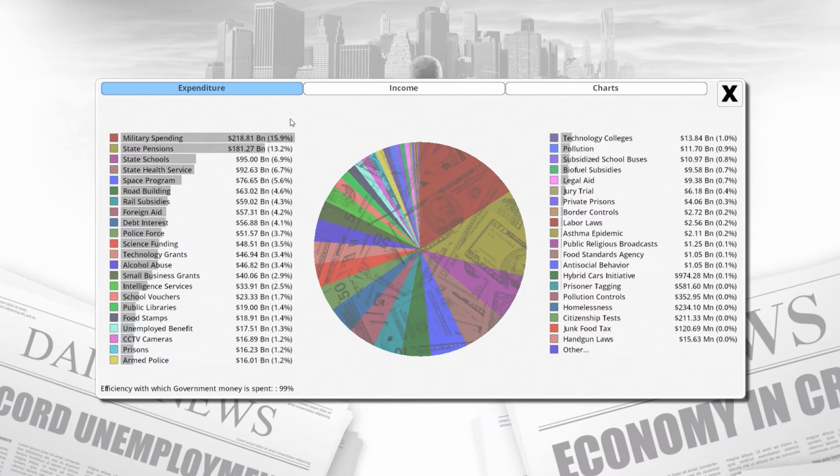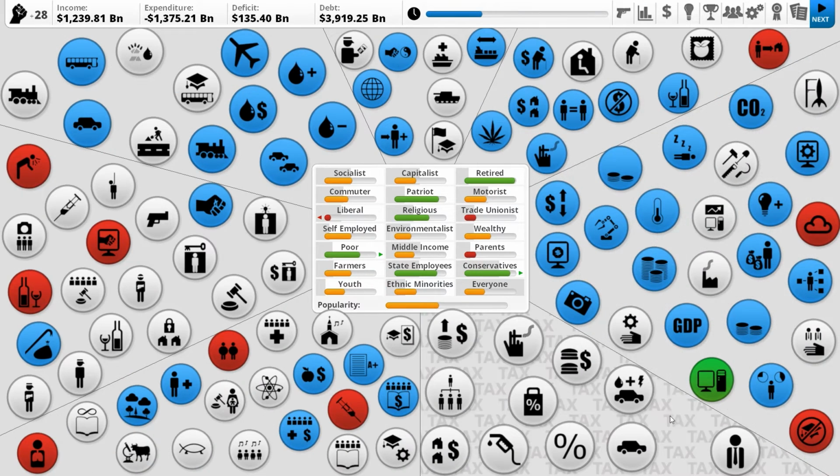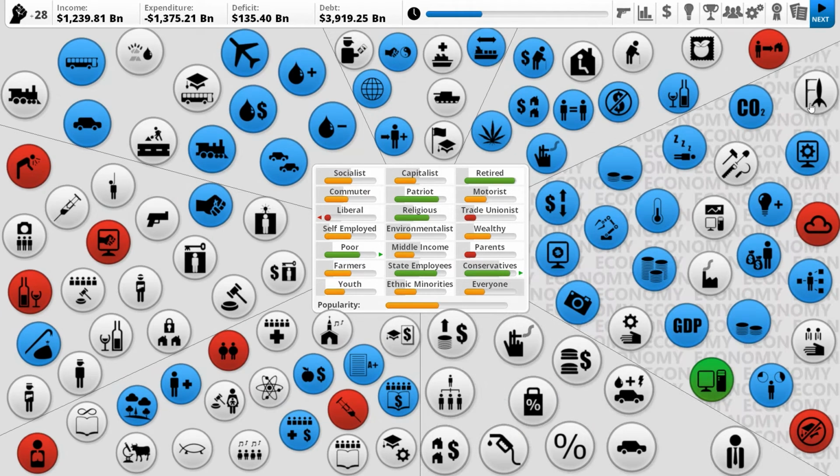Let's have a look at our money. So, military spending, so we've got the most. We've got pensions that cost a lot. We could lower that. We could definitely lower our pensions slightly. State schools and state health are kind of there. Space program as well as there. I think we might lower our space program and our state pensions. There we go. Space program.